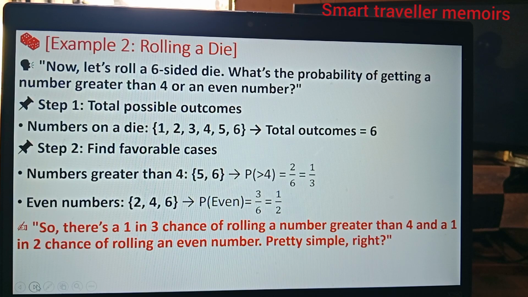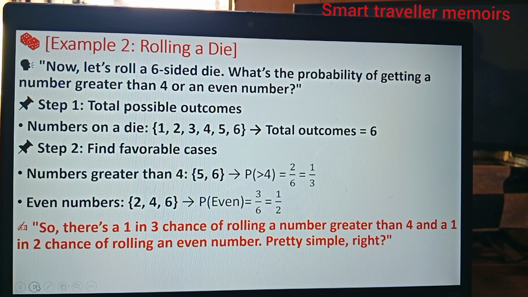Example number 2 is rolling a die. Now, let's roll a 6-sided die. What is the probability of getting a number greater than 4 or an even number? Step 1, find the total possible outcomes. The numbers on the die are 1, 2, 3, 4, 5, 6, so the total outcomes are 6. Step 2 will be to find the favorable cases. Okay?